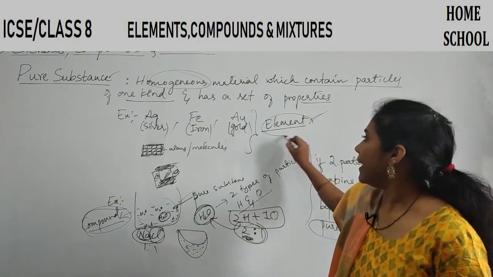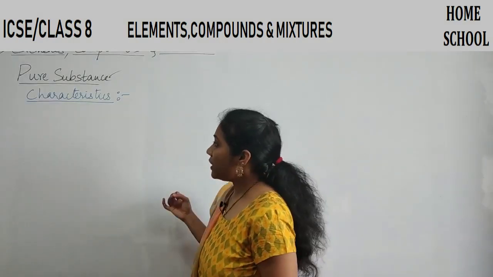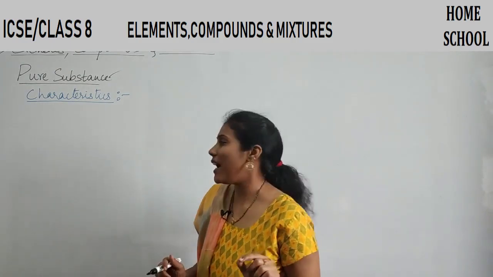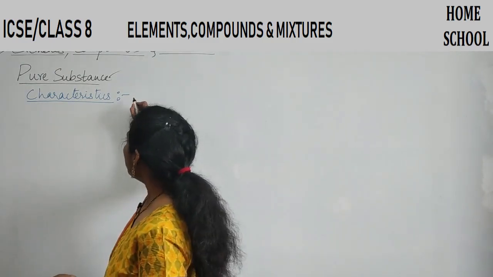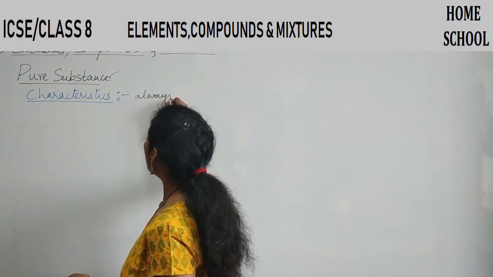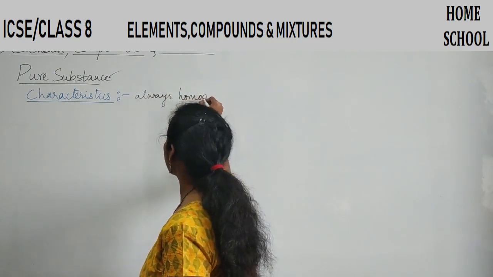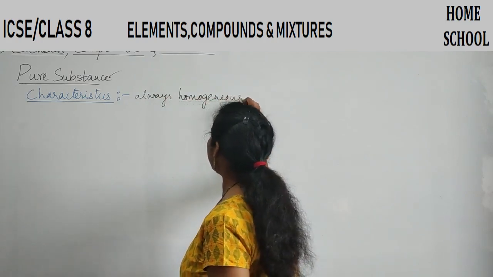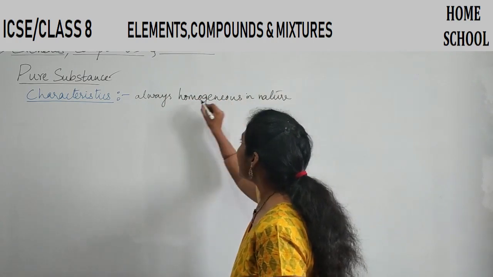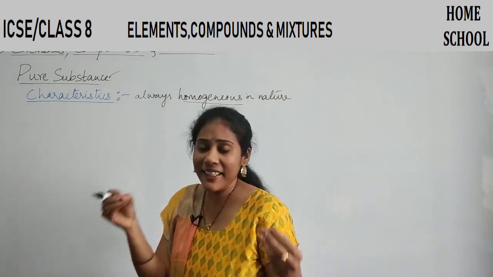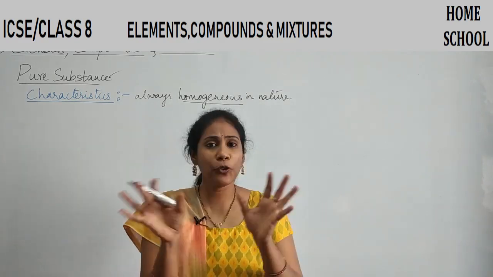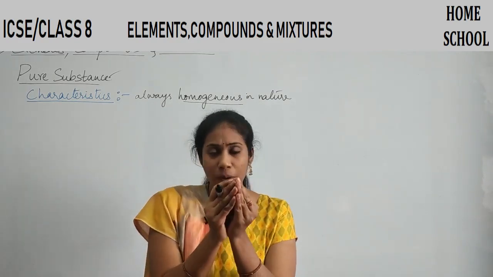Now let us try to list out the characteristics of pure substance, and later we will go on to study the element. First and foremost, I would like to write: pure substance is always homogeneous in nature. I told you the meaning of homogeneous, right? Whether it is made up of one type of particle or it may be made up of two types of particles in a fixed ratio.